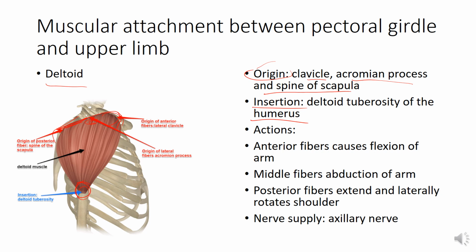So actions of this muscle: the anterior fibers cause flexion of the arm, the middle fibers are in the middle and they cause abduction of the arm, and the posterior fibers extend and laterally rotate the shoulder. Nerve supply is the axillary nerve, which is a branch of the brachial plexus.